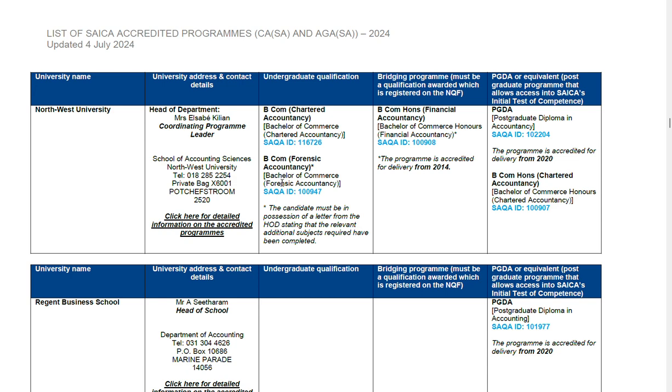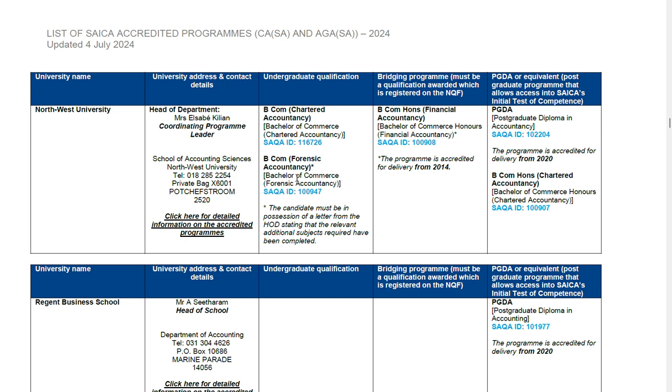The second one is Bachelor of Commerce Forensic Accountancy. It is SAQA ID 10947. For this one, what is important is that the candidate must be in possession of a letter from the HOD stating that the relevant additional subjects required have been completed. For that reason, I do advise the matriculants to opt for the first one, which is SAQA ID 116726, unless this one is full, then you can go for the second one.